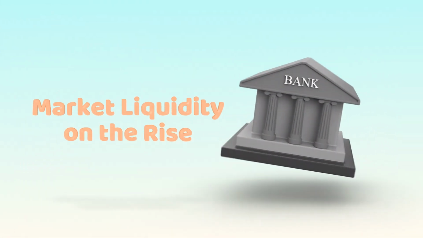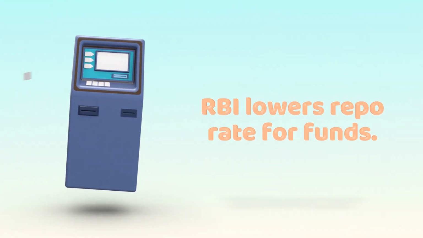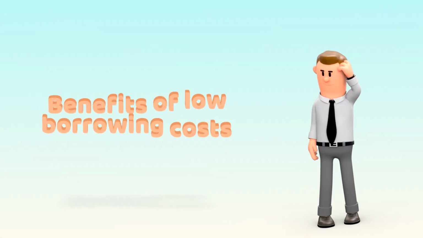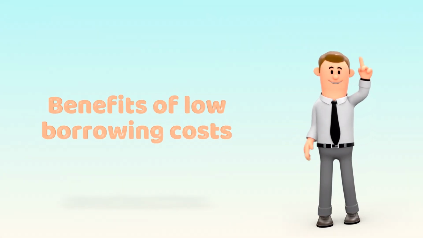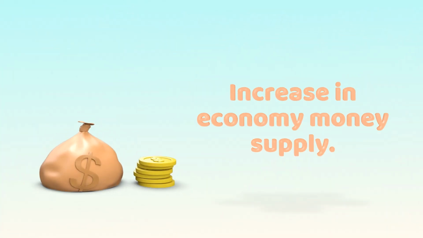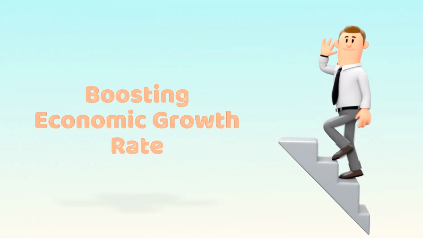Increasing liquidity in the market. On the other hand, when the RBI needs to pump funds into the system, it lowers the repo rate. Consequently, businesses and industries find it cheaper to borrow money for different investment purposes. It also increases the overall supply of money in the economy. This ultimately boosts the growth rate of the economy.